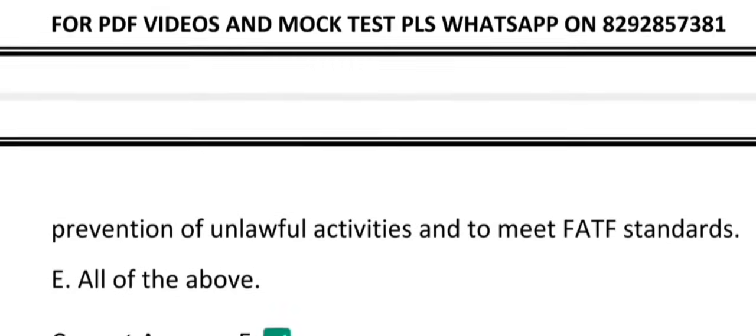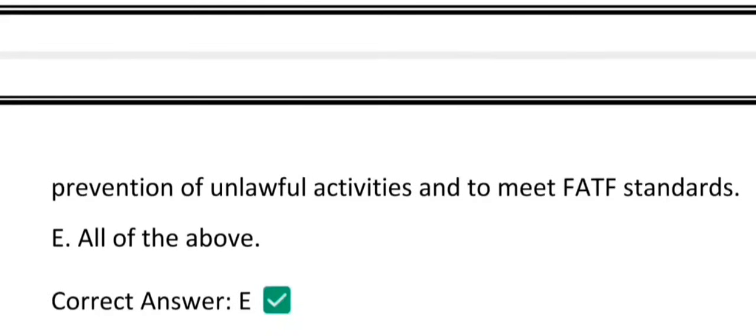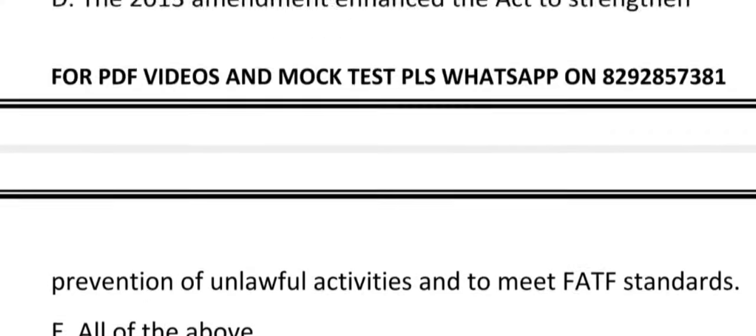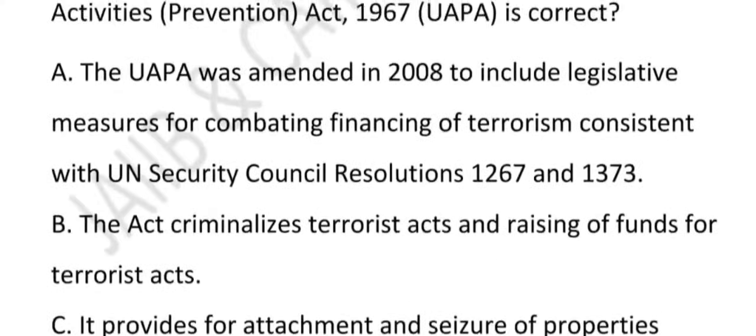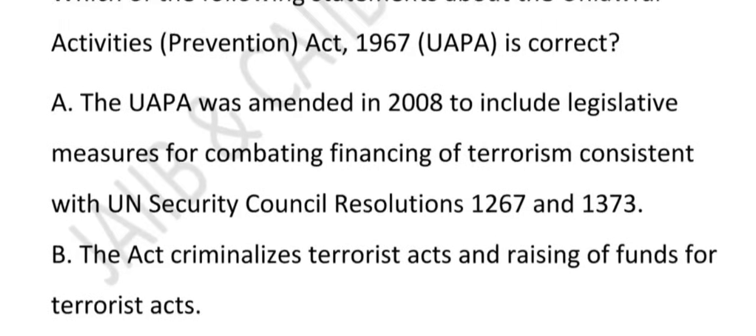So the correct answer to this question is all of the above. A, B, C, D all are true. So the answer is E. What is the key takeaway from this question? We are talking in the context of UAPA. What is UAPA? Unlawful Activities Prevention Act 1967. In the year 2008, there was an update. I'm giving you the key takeaway.